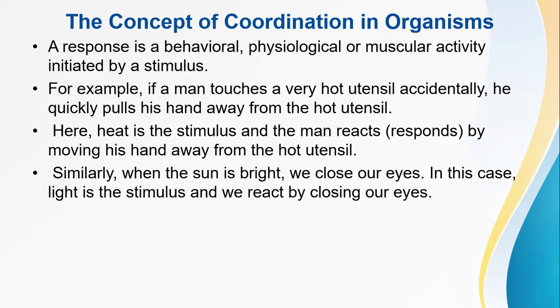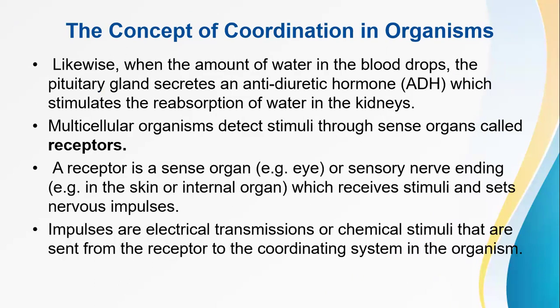For example, if a man accidentally touches a very hot utensil, he quickly pulls his hand away. Here heat is the stimulus and the man responds by moving his hand away from the hot utensil. Similarly, when the sun is bright, we close our eyes. In this case, light is the stimulus and we react by closing our eyes. Likewise, when the amount of water in the blood drops, the pituitary gland secretes antidiuretic hormone, ADH, which stimulates the reabsorption of water in the kidneys.